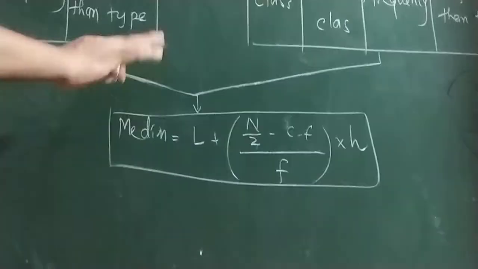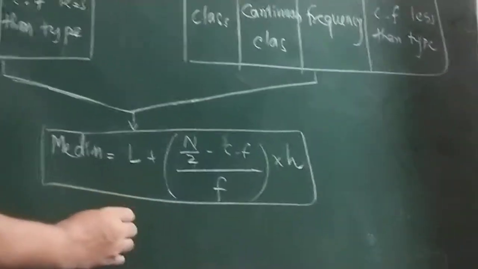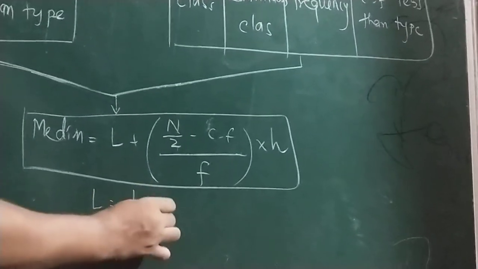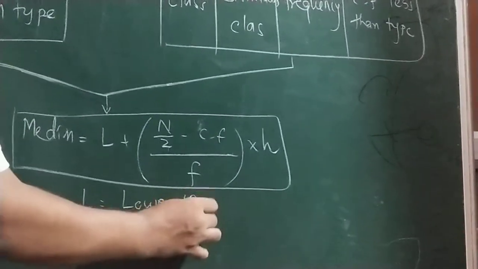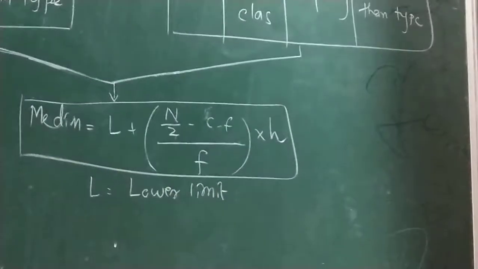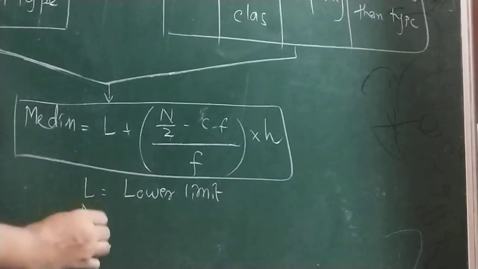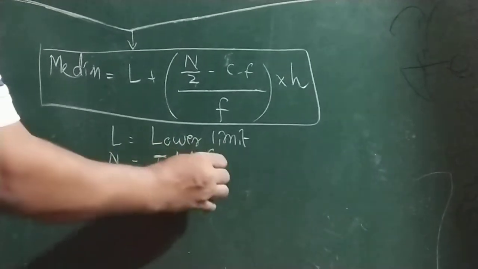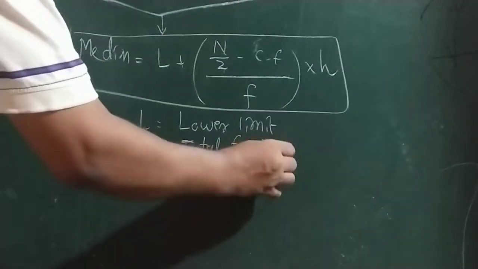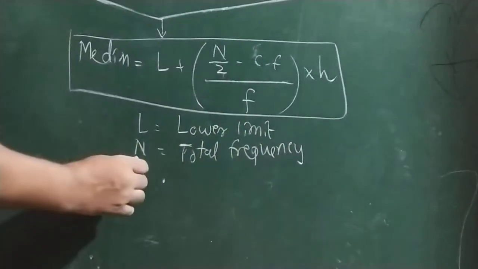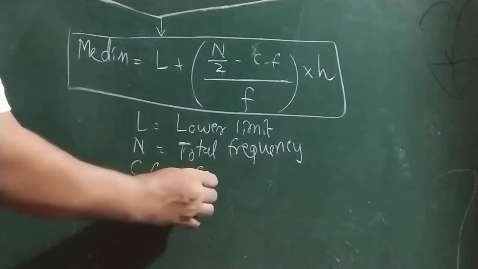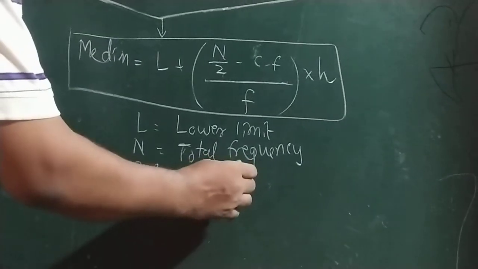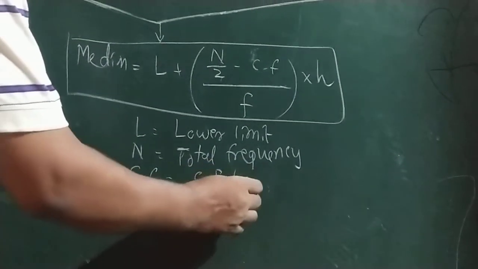Now what is the meaning of these unknown variables? L is called the lower limit of class. N is known as the total frequency. What is CF? CF is cumulative frequency, less than type.